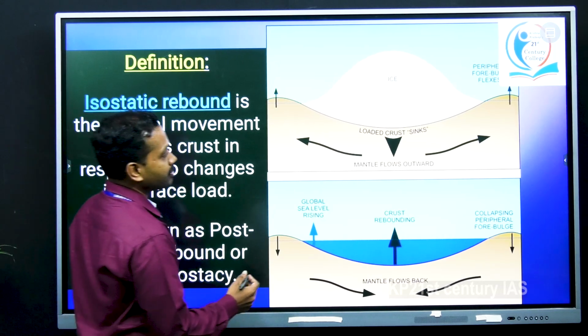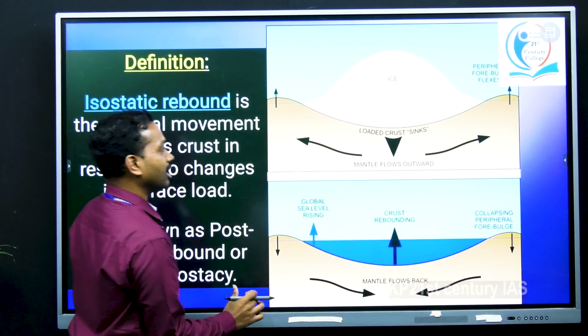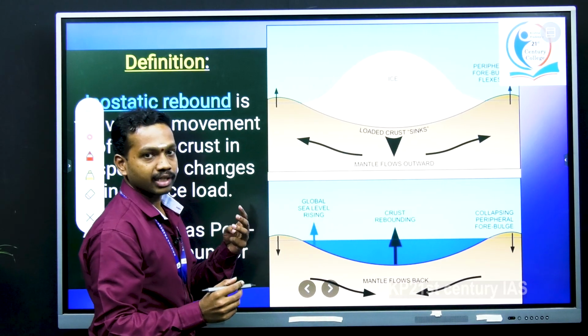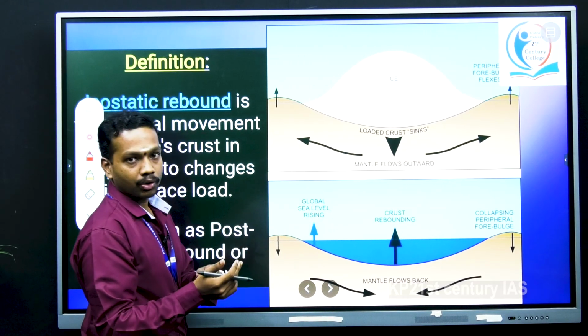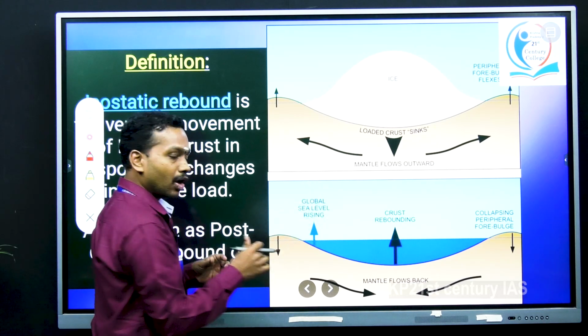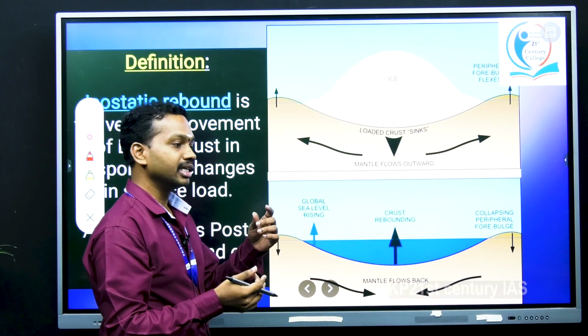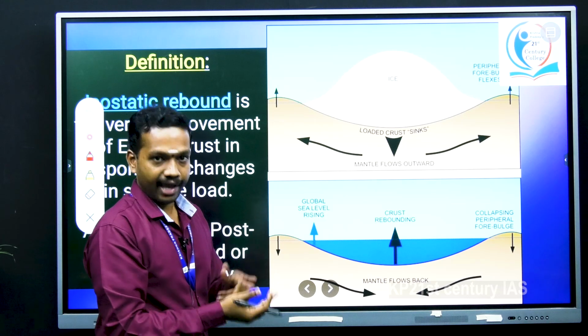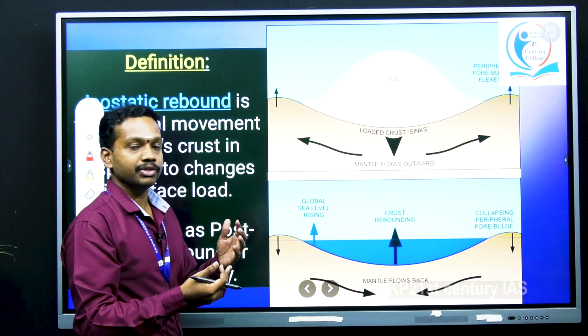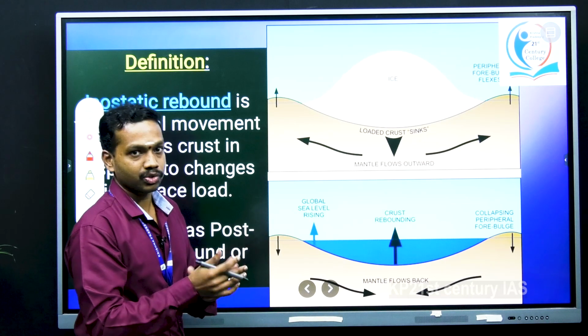If you observe clearly in this particular diagram, as you know, we have three inner parts in our planet Earth: core, mantle and crust. Along with these, we also have layers like lithosphere and asthenosphere. Generally we say the lithosphere floats on the asthenosphere.